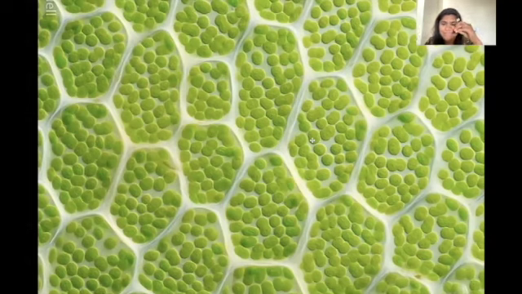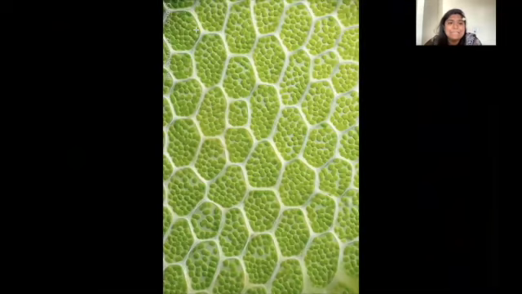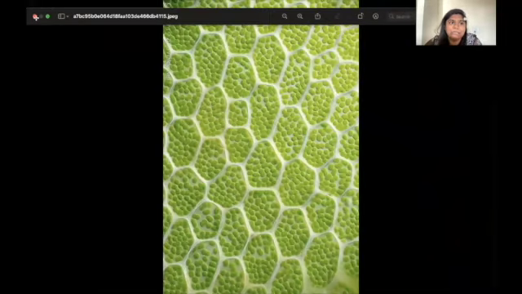What happens is these cell walls are going to have very tiny joints in between. This joint is not really visible here, but these plant cells are going to have these branchings in between.